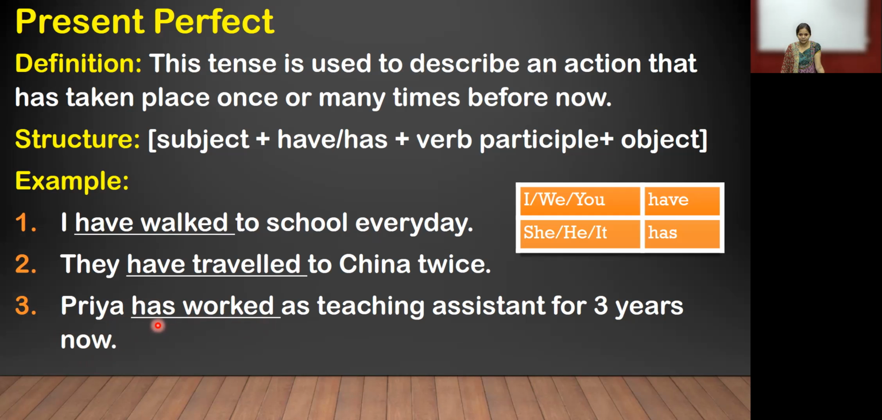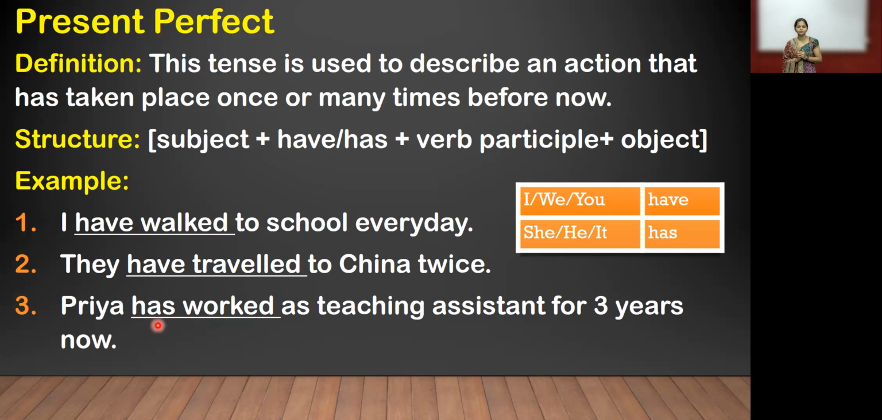But in the third sentence, you want to focus that in the object, it is given 3 years now. The duration period. What is the duration period of the teaching assistant? 3 years. You want to focus on the third example. Priya has worked as teaching assistant for 3 years now. Now, what is the difference between the second sentence and the third sentence? See, they have traveled to China twice. Twice or thrice will be mentioned in a word. Now see the third example. Priya. We can write the name of the person. If you put she or it, that will be okay.